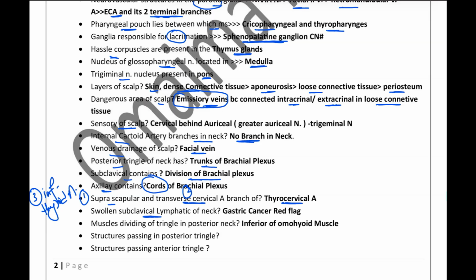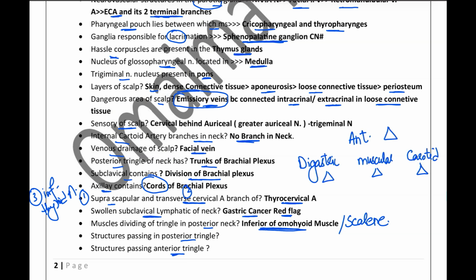So next up, swollen supraclavicular lymph nodes in the neck are suggestive of the red flag of gastric cancer. The muscle dividing the posterior triangle is the inferior belly of the omohyoid muscle. We have discussed this previously. And what are the other muscles which are present? We have the scalene muscles. So we have discussed which structures are present in the posterior triangle. So let us discuss the anterior triangle now.